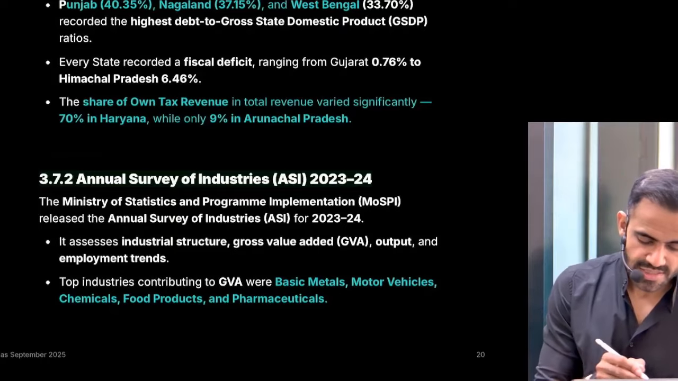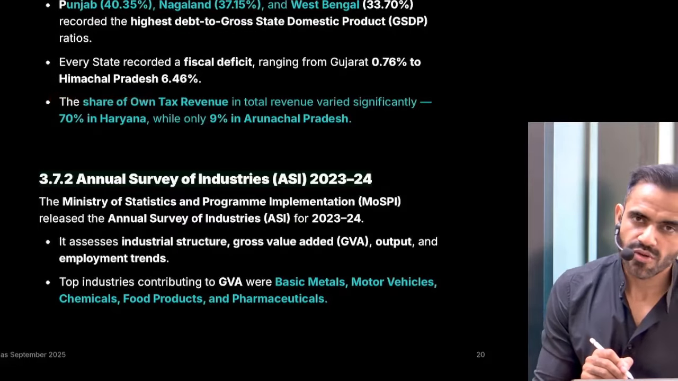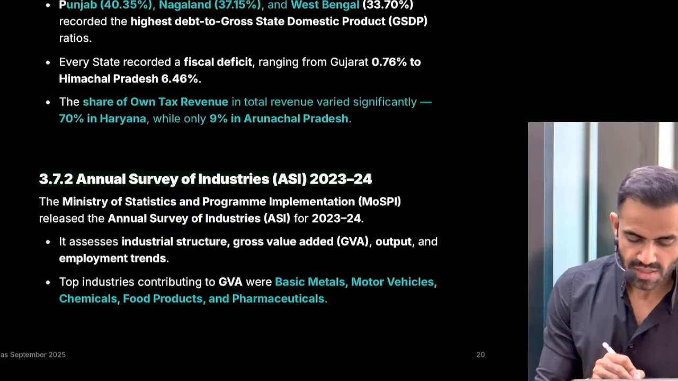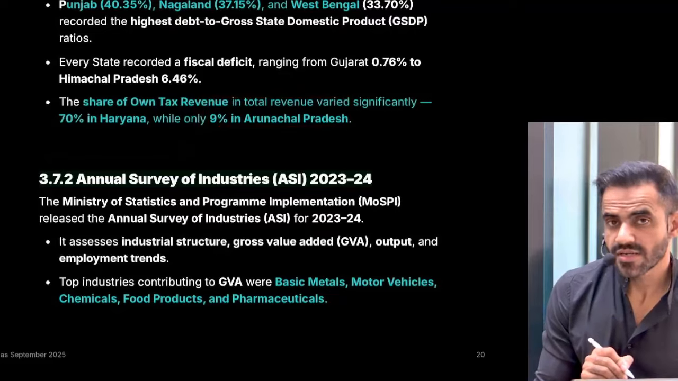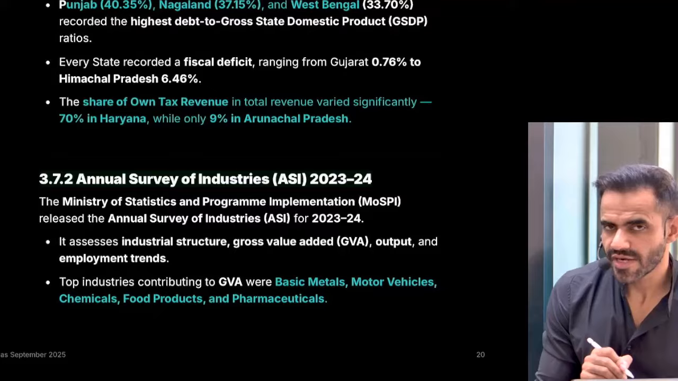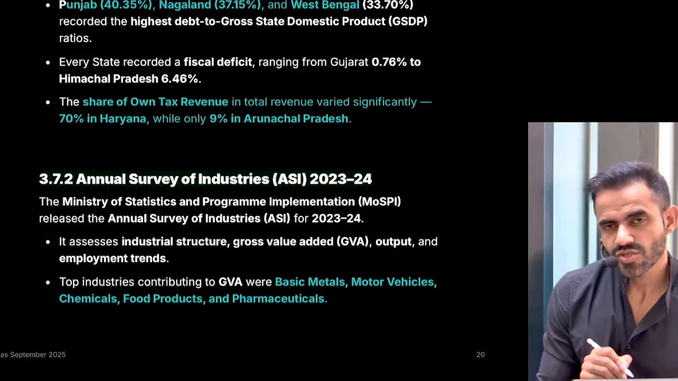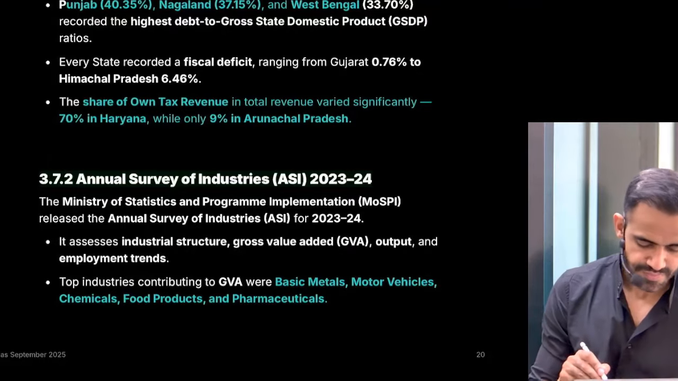Okay. So states like Haryana generated 70 rupees on their own. That's a good thing. States like Arunachal Pradesh generated only 9%. Out of 100, 9% was generated within Arunachal Pradesh. The remaining came from the center or from other sources. That itself is a poor financial situation.